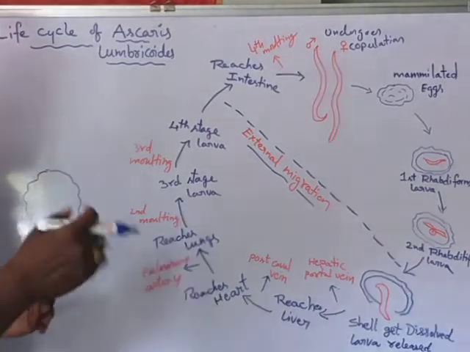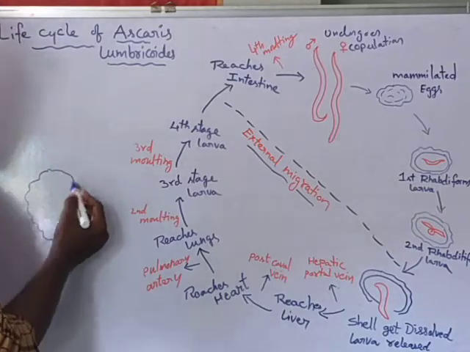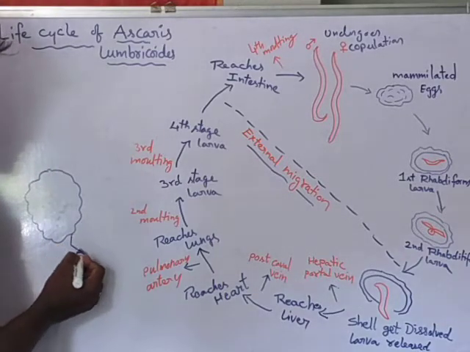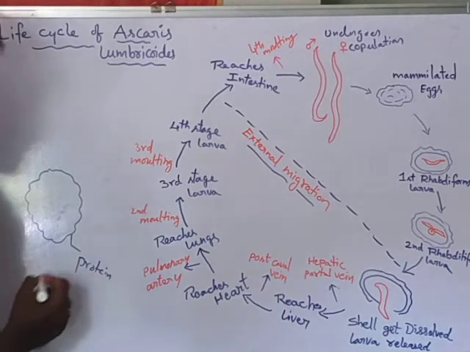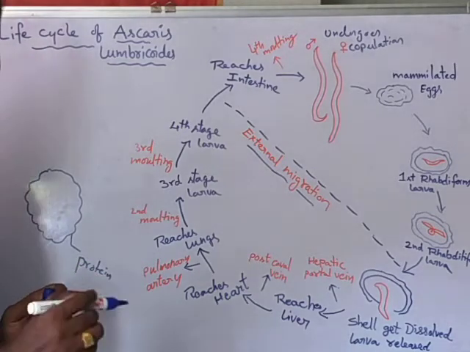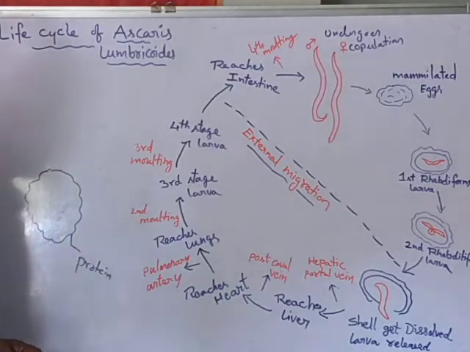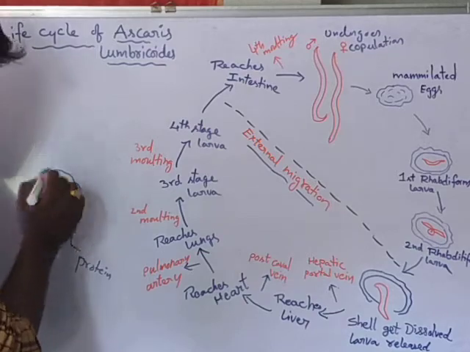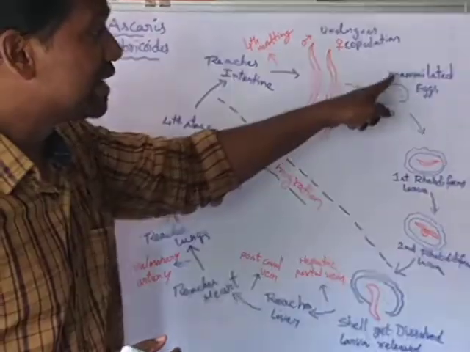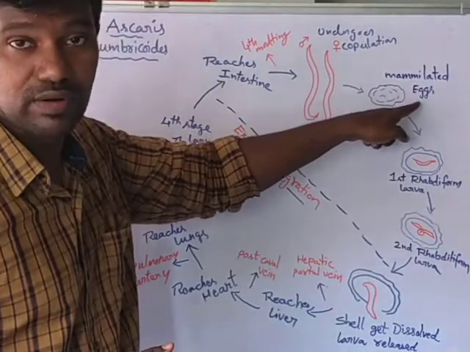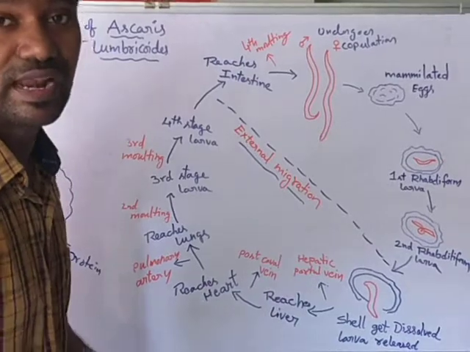The egg is surrounded by an outer protein layer, which has a rippled or wrinkled shape. That is why Ascaris eggs are called mammillated eggs, because they are surrounded by a protein layer.